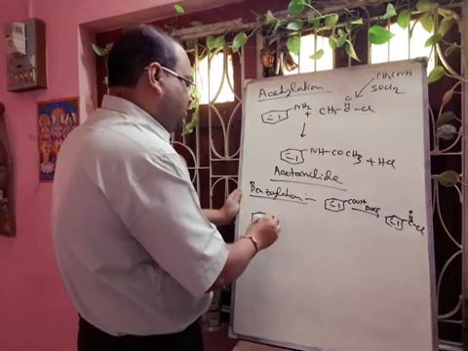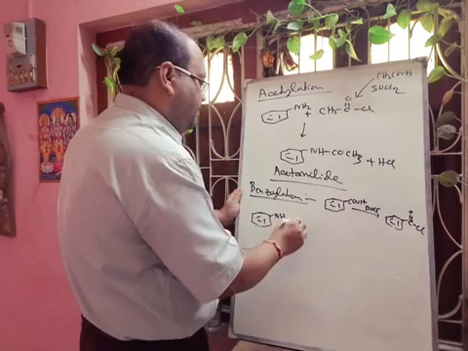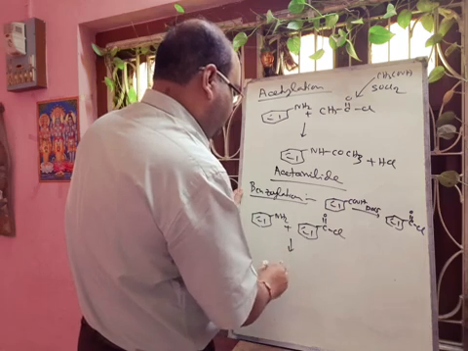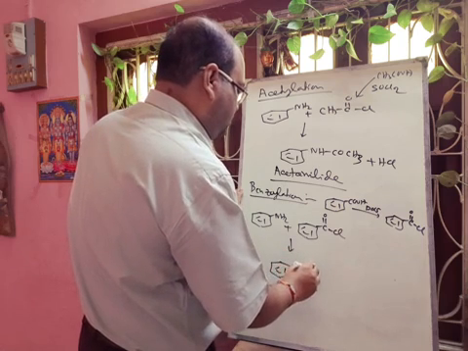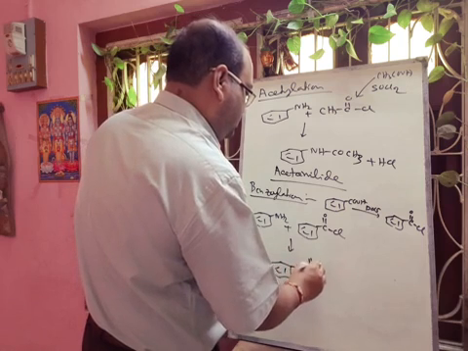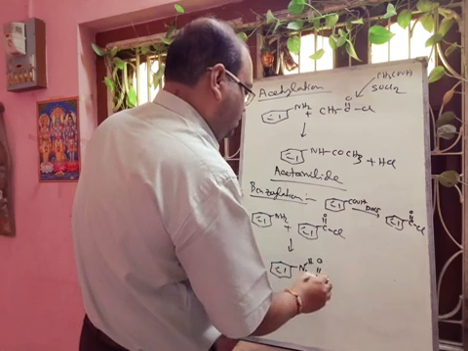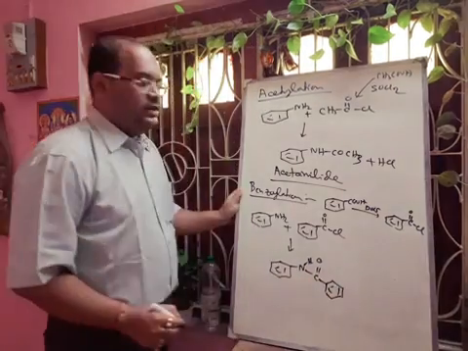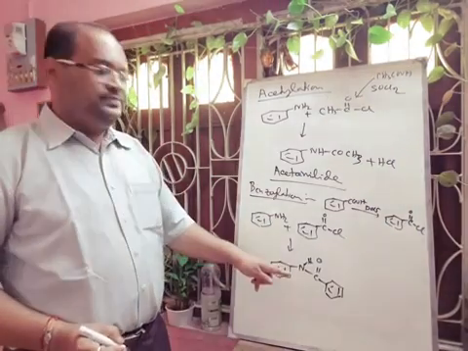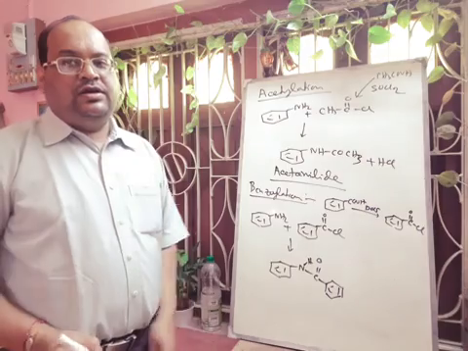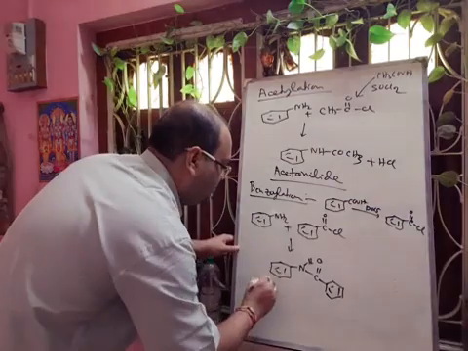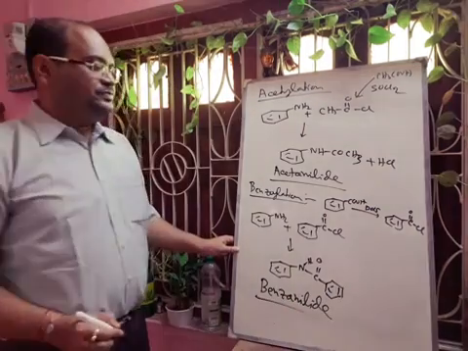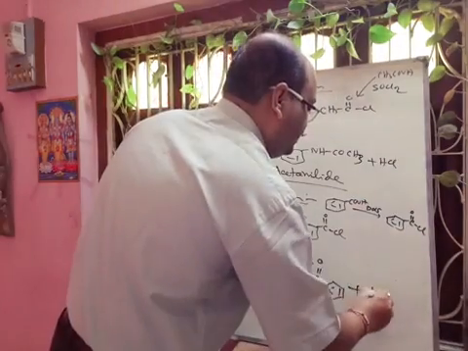Now aniline will react with this PhCOCl. Then there will be formation of NHCOPh. Okay, this compound is called benzanilide, and also there will be formation of HCl.